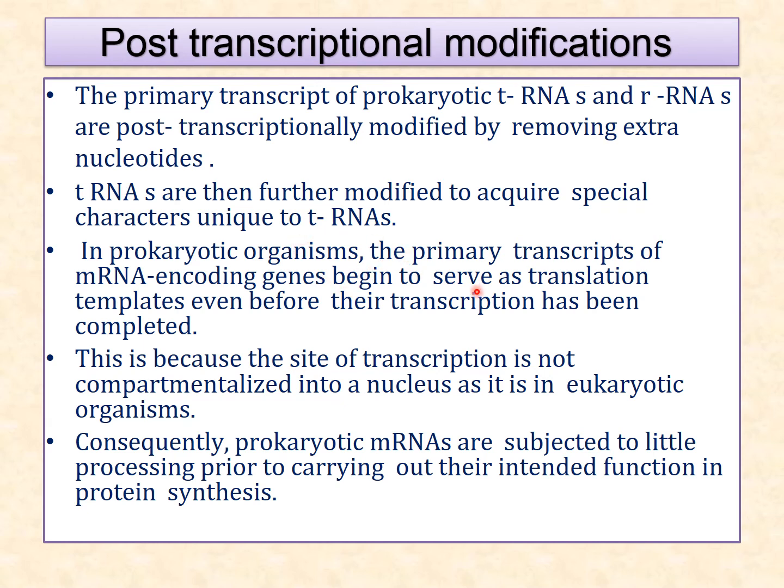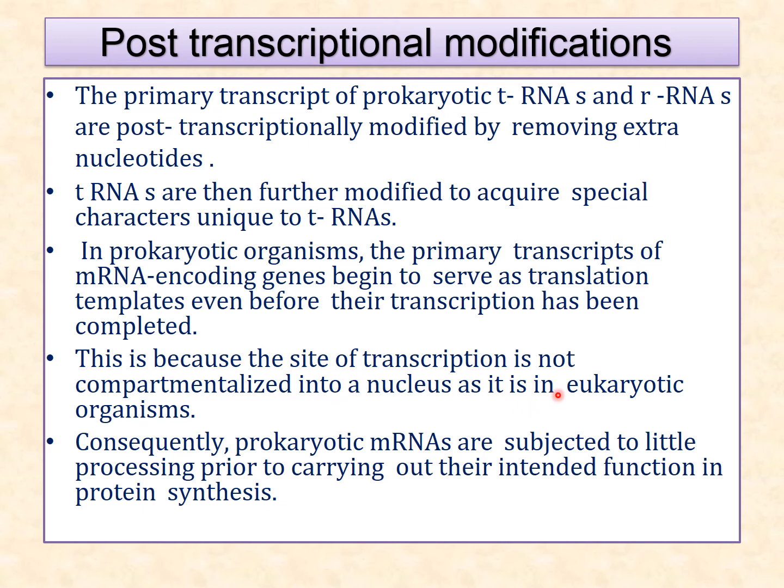In prokaryotic organisms, the primary transcript of the messenger RNA encoding the gene begins to serve as a translation template even before its transcription has been completed. So in prokaryotes, along with transcription, translation also starts. So there is not much modification required in case of prokaryotes.